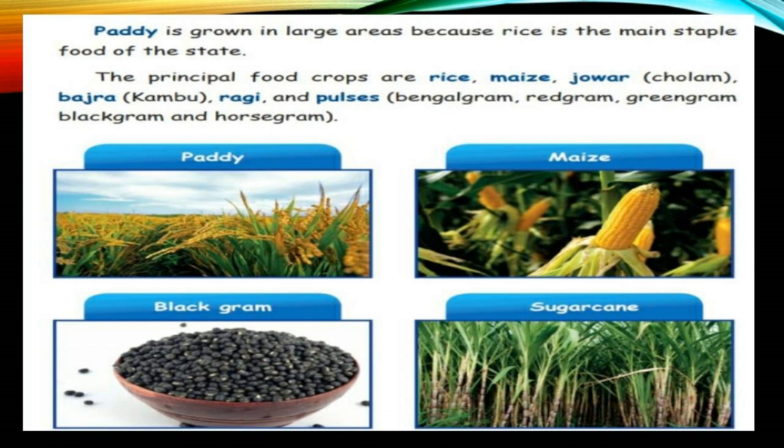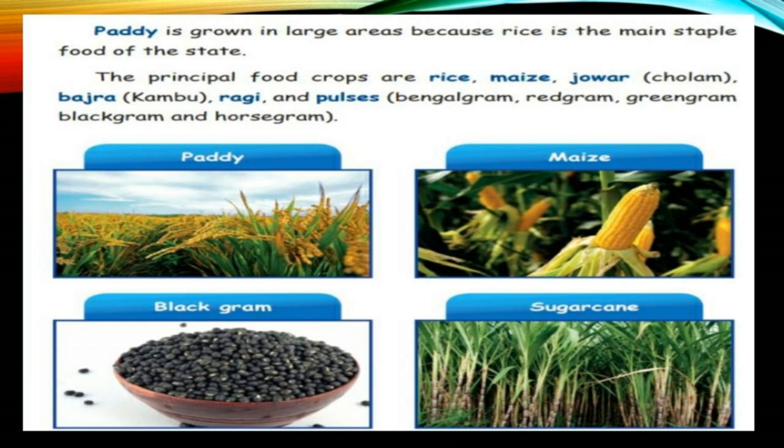First one, paddy. Paddy is grown in large areas because rice is the main staple food of our state. Every day we cannot live without food. Thrice a day we have to remember the farmer for the rice. Without them we cannot eat rice.